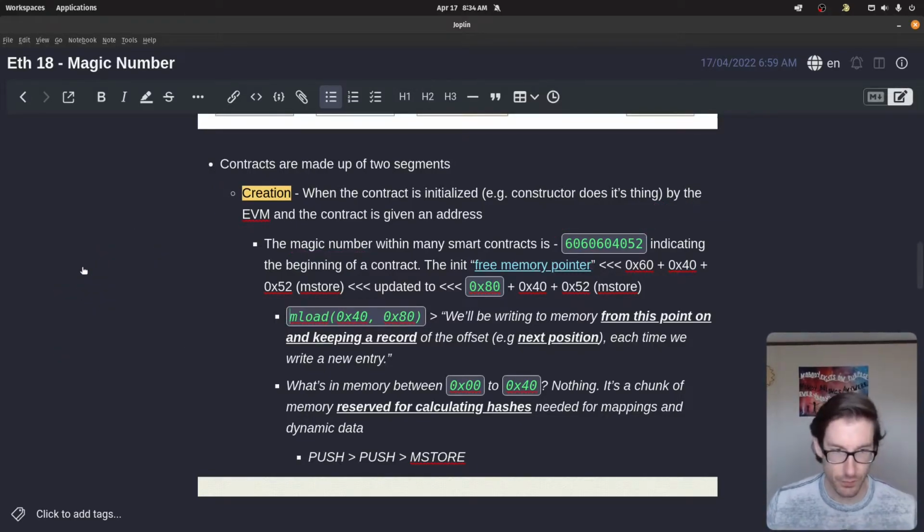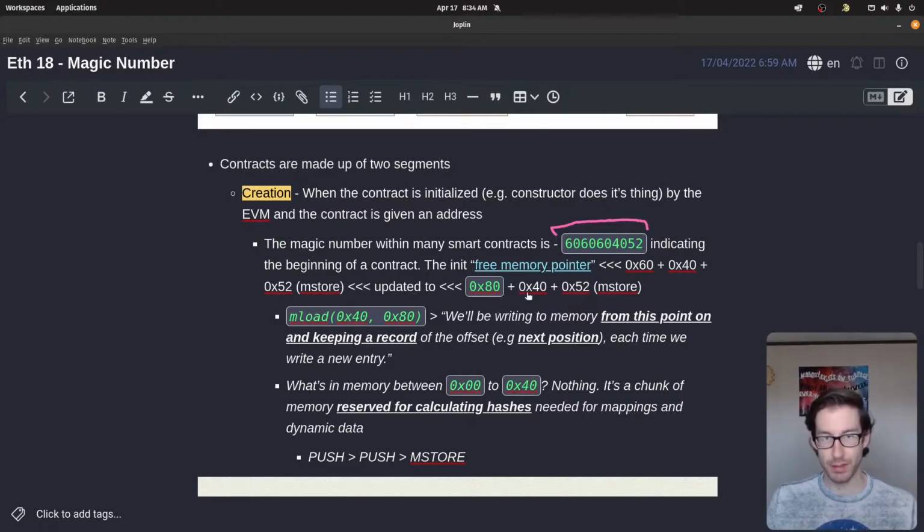It's kind of a high-level explanation of why that exists and what it's needed for, and why this magic number is at the beginning of every single contract: because we need to have that free memory pointer for us to point around and push data and store data, etc., when you initialize a contract.